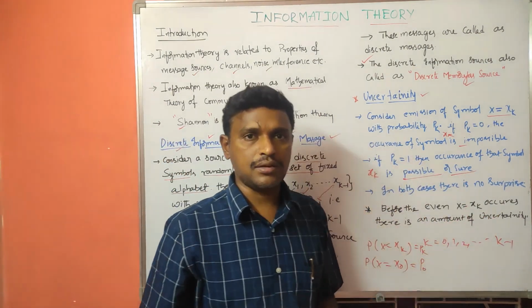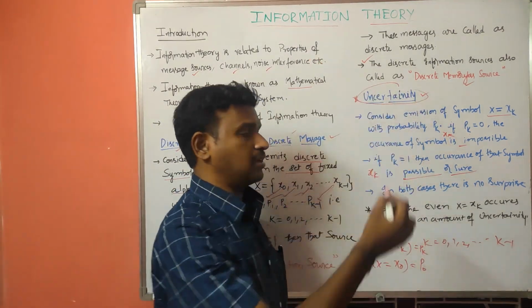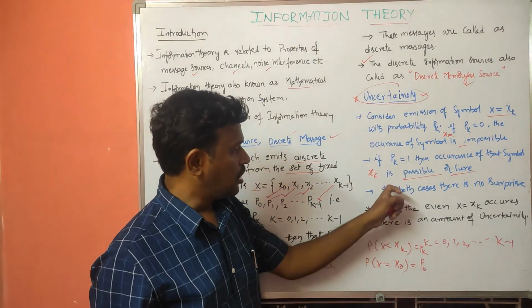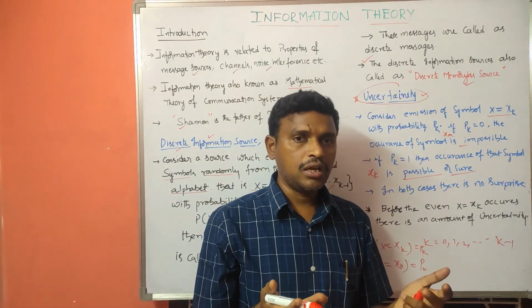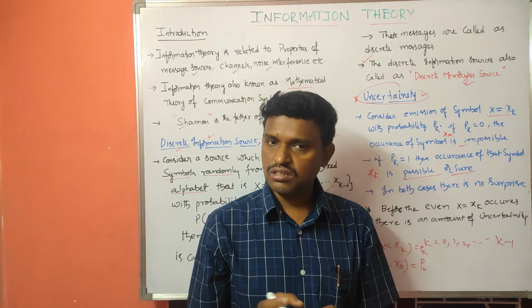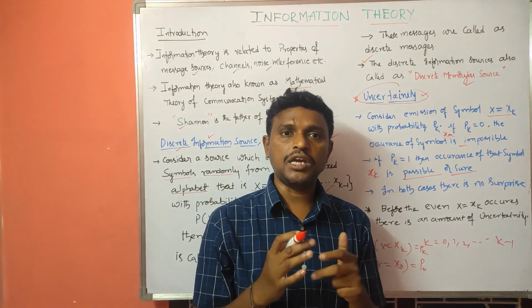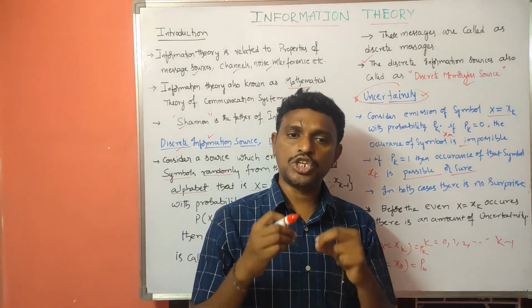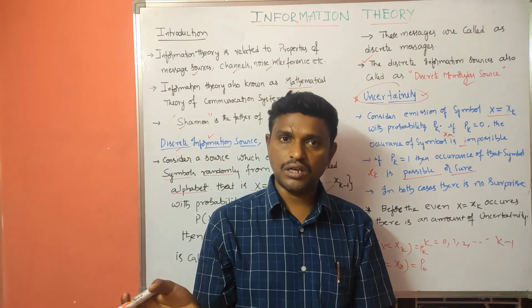But where will we consider this uncertainty? So I have taken this heading as uncertainty. In these two cases, is there uncertainty? Surely one thing is indicated: Pk equal to 0 indicates there is no possibility of occurrence of that event. If Pk equal to 1, it indicates surely there is a possibility of occurrence of that event.